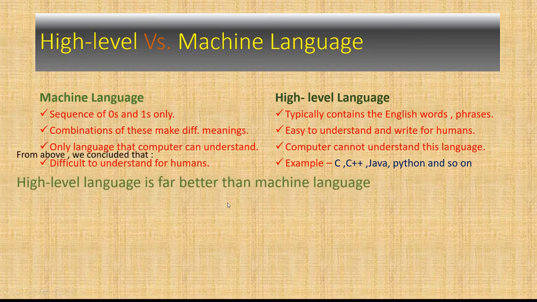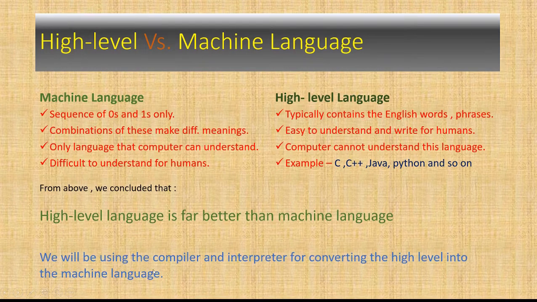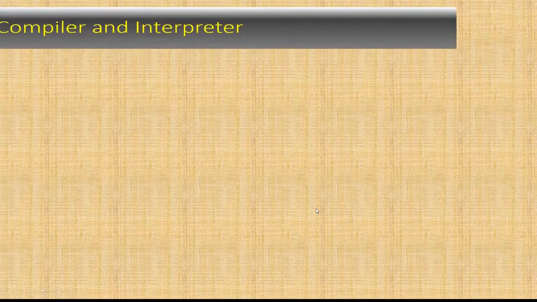So to solve this problem, what we will be using is the compiler and interpreter system, for converting the high level language into the machine level language. So we will talk about them in the next slide. You can see here that from above we can conclude that high level language is far better than machine language, as it is easy for humans to understand and write also. So now moving to the compiler and interpreter part, we will compare both of them on the basis of various factors and their mechanism also. So let's move to the next slide.